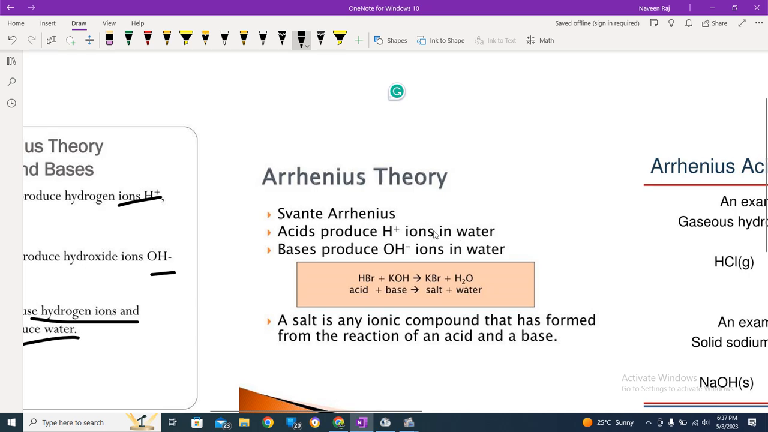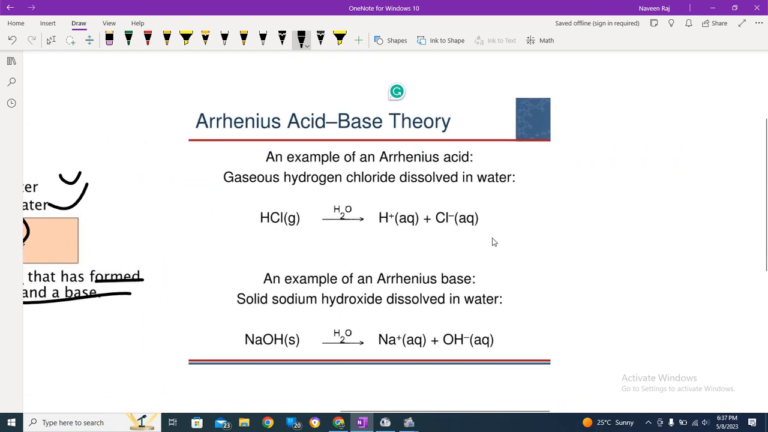Again the same statement, and here we have HBr and KOH. Here we have water being produced. This shows acid plus base giving water plus salt. This is an example of the previous statement. A salt is an ionic compound, because it is composed of positive and negative ions, and it's formed by the reaction of acids and bases. We've discussed this. An example of an Arrhenius acid is HCl, and NaOH is a base, and we produce these ions.